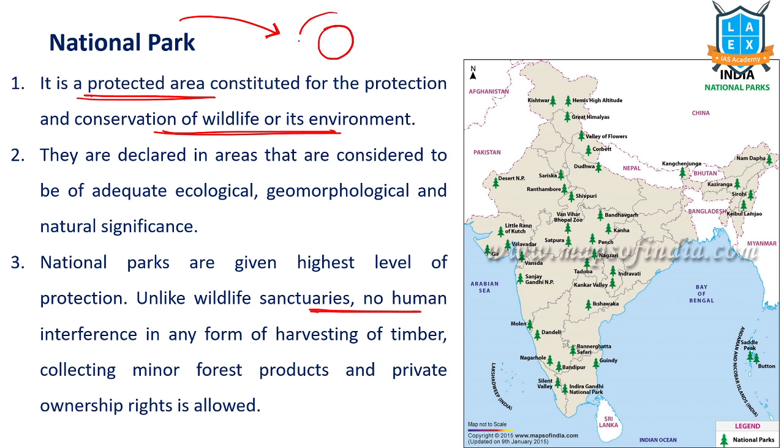National park can be divided into core region and buffer region. In the core region, no human interference at all. In the buffer region, human interference is allowed but only on a limited scale like tourism, etc. Otherwise, national parks are highly protected. This is the map of India's important national parks. There are many. We are going to discuss 47 to 48 important national parks in India.